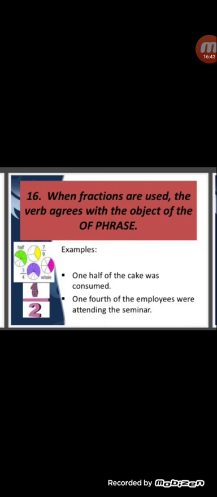So after the fraction, you have to see which noun is there. Like one half, after that the noun is cake. Cake is singular, therefore the verb will be singular, like cake was. If after the fraction the noun is plural, like one fourth of the employees, here the noun is employees. Employees is in plural form, therefore your verb will be in the plural form. So always keep in mind, after the fraction, whether a singular noun or a plural noun is there, you have to change the verb according to this.